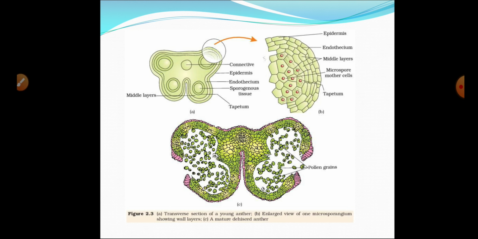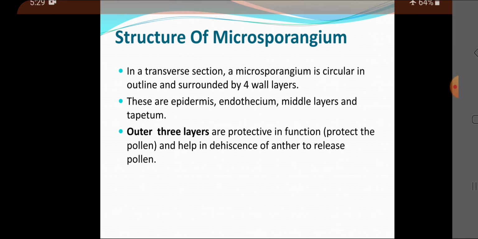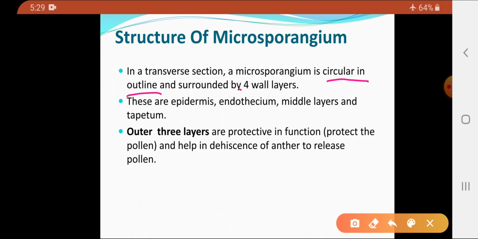Now when we consider a detailed structure of the anther, we can say that the anther is circular in outline and it is surrounded by the four layers wall. Now these four layers are epidermis, endothecium, middle layers and tapetum. These are the layers arranged from outer side to inner side, which means epidermis is the outermost part of the anther wall. Inner to epidermis is endothecium, inner to endothecium is middle layer, and finally it is the tapetum.